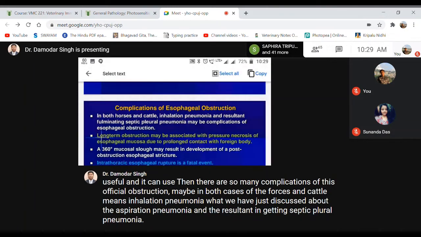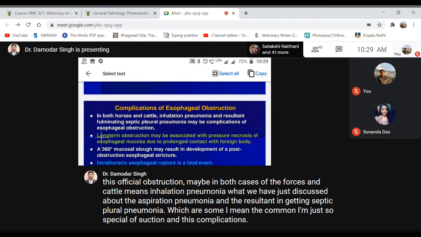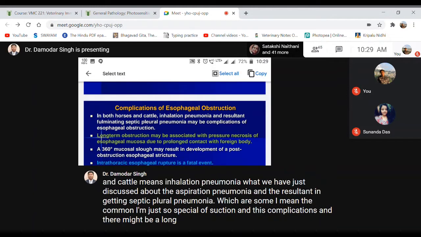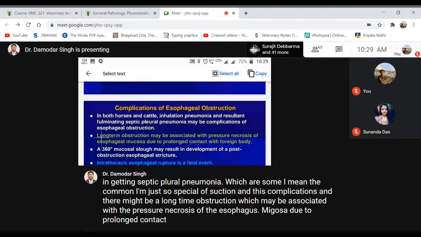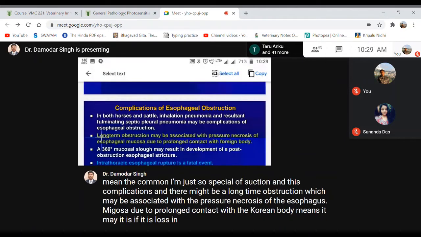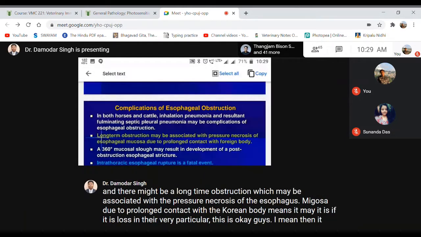And there may be long-time obstruction, which may be associated with pressure necrosis of the esophageal mucosa due to prolonged contact with the foreign body. If it is lodged in that particular part of the esophagus, then it may cause obstruction and pressure necrosis of that esophageal mucosa. So that is also one of them.